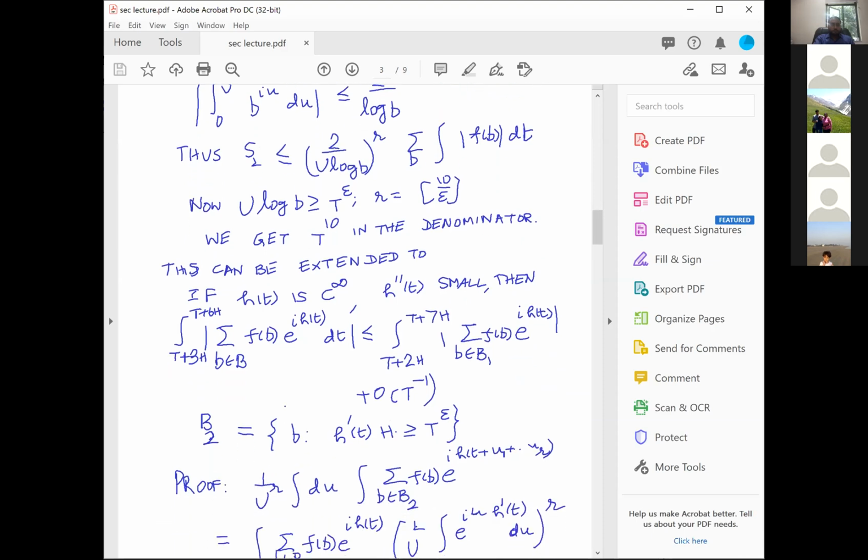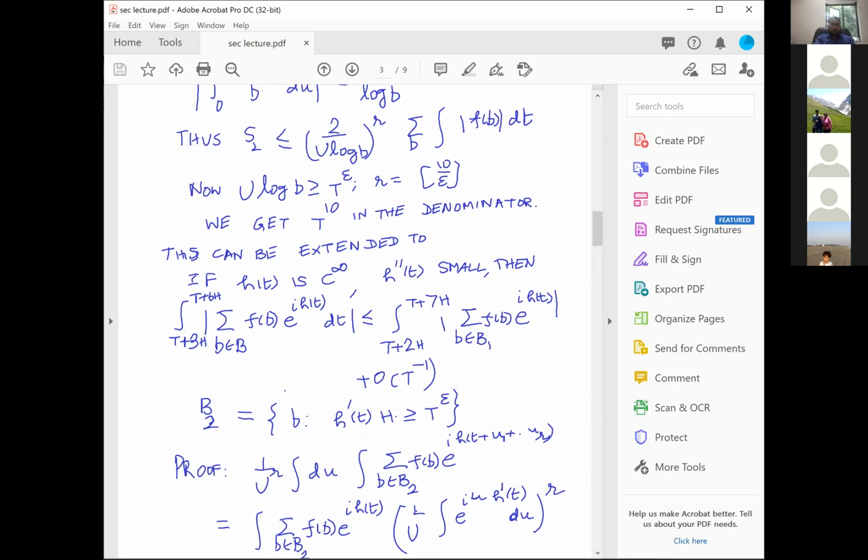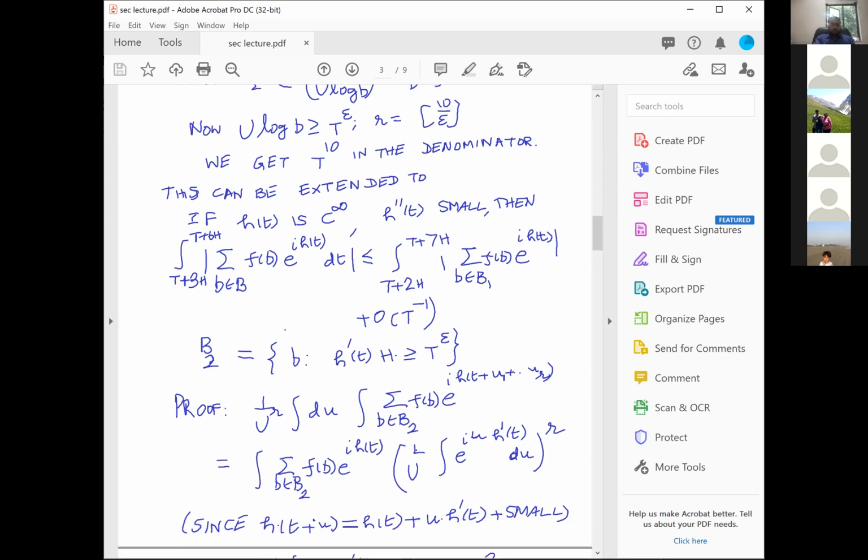Okay, in the proof, I had to only bother about the B2 part. Therefore, I have done the multiple averaging, and therefore I have the summation of f of b over B2 of e power i h of t plus u1 plus u2 plus ur. And h of t plus u is by definition h of t plus u times h prime of t plus small. Therefore, I can write h of t plus u1 plus u2 plus ur as h of t plus u1 h prime t plus u2 h prime t plus u3 h prime t, etc.